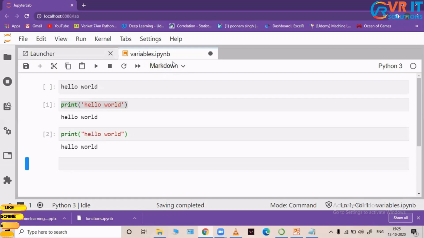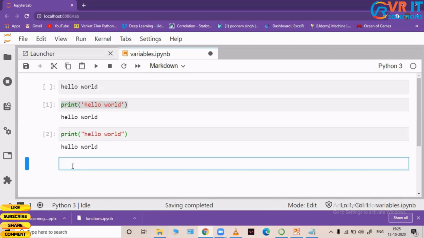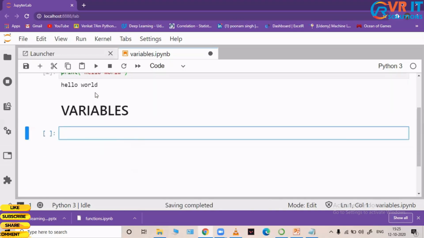The current cell has changed into markdown. Now, how do I make headings? Just give a hash symbol followed by your heading. My heading is going to be Variables. Then I just press Shift and Enter, and that's how I get my heading. It's simple, right?